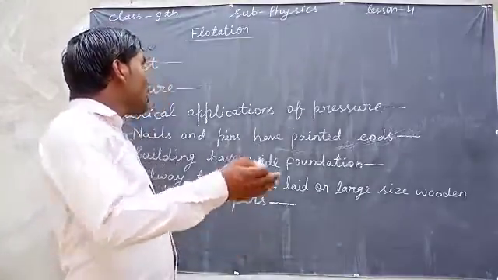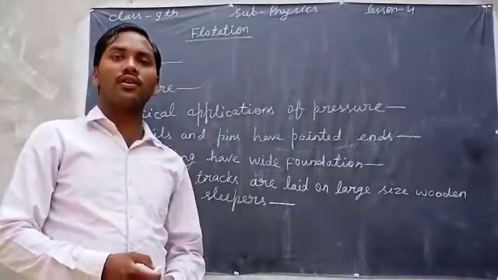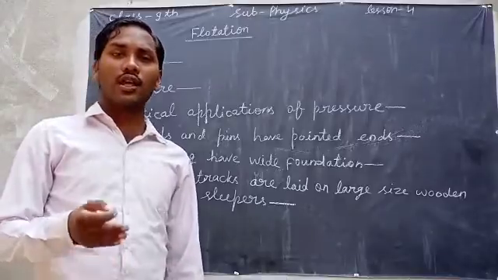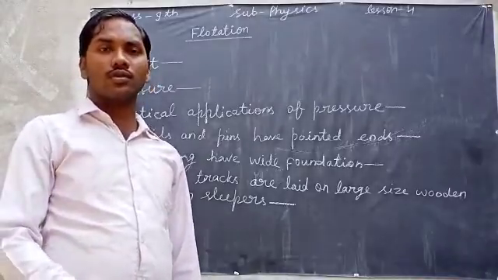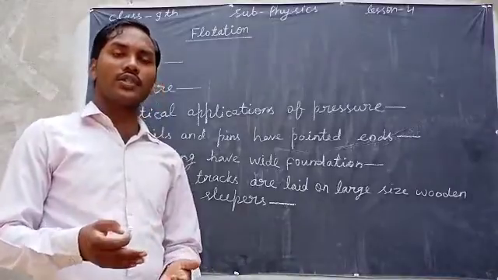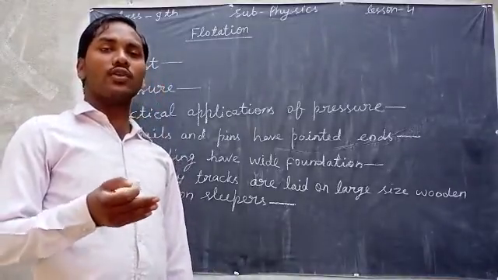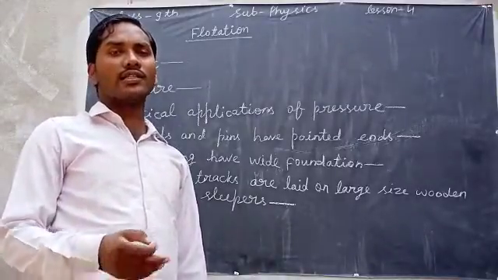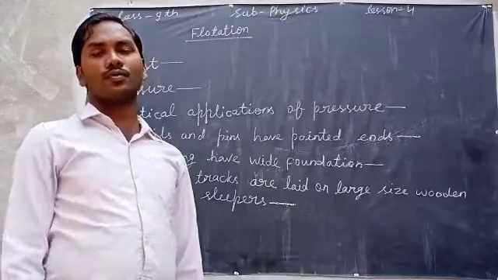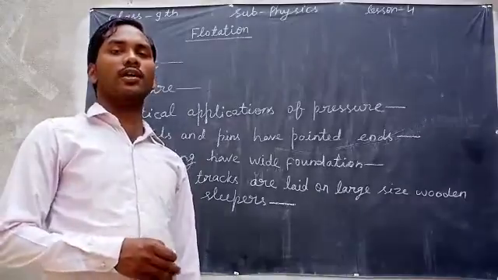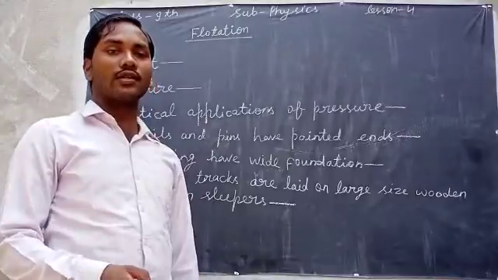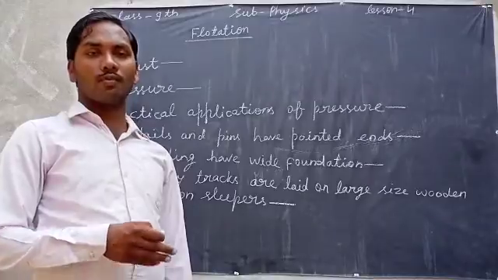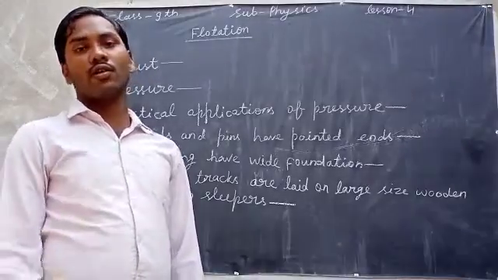Today we are going to start our fourth lesson, that is flotation. Flotation means the ability to flow. The substances which have the ability to flow are called fluids. Liquids and gases can easily flow, so they are together called fluids. Liquids and gases both are very important in our life. Without water and gases, we cannot survive.